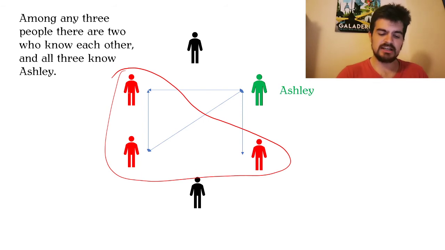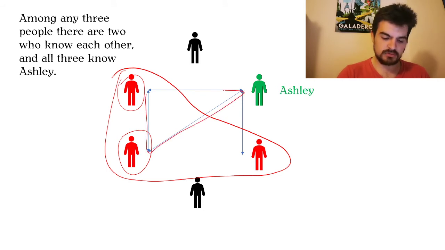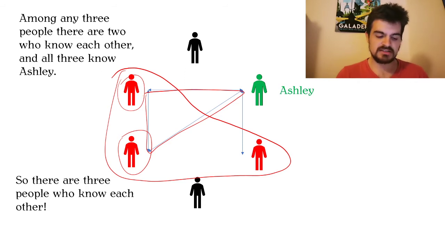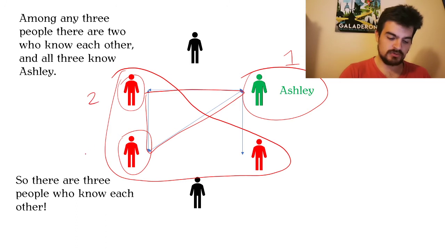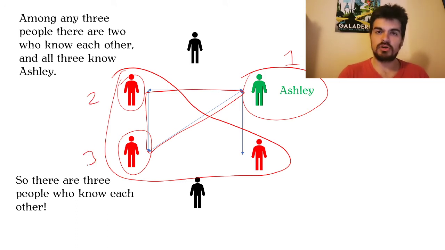If those 2 people know each other, then we have a triangle, and this triangle means that there are 3 people who all know each other: 2 of the people that Ashley knows, and Ashley himself. Those 3 people all know each other. So in this case, it is true.